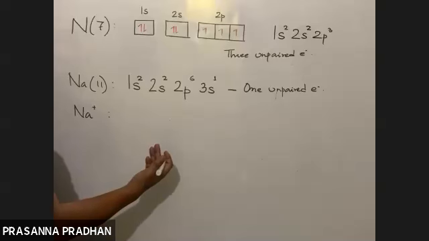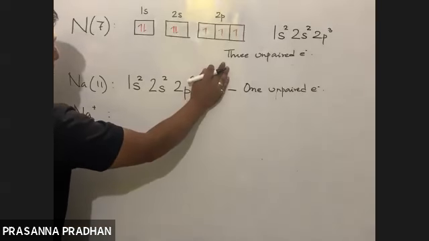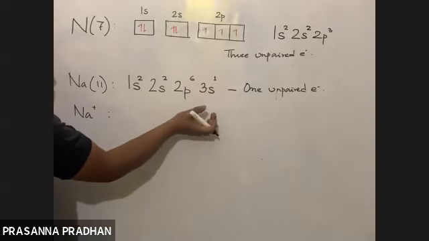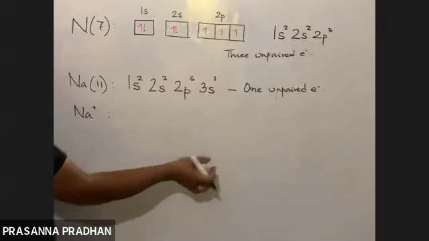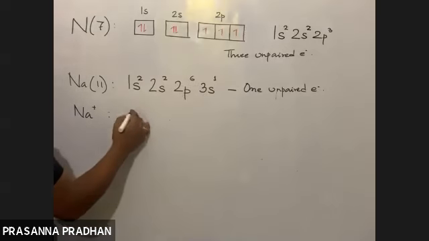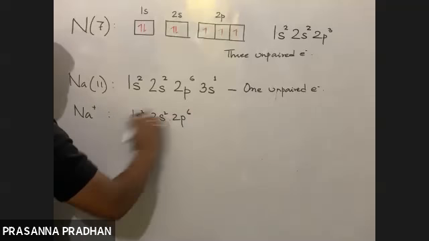Before it was 11, so you remove the electron from the outermost shell. So the electronic configuration is 1s2, 2s2, 2p6. 10.